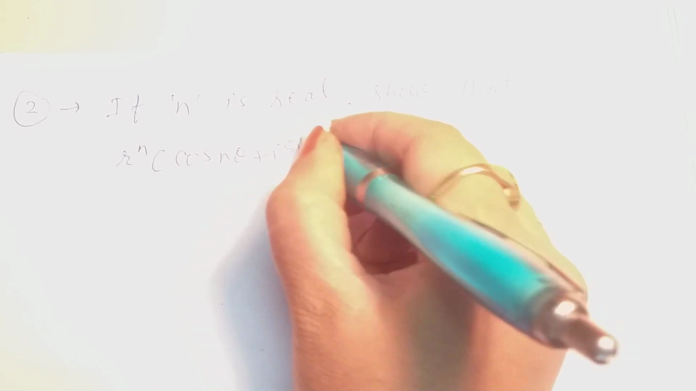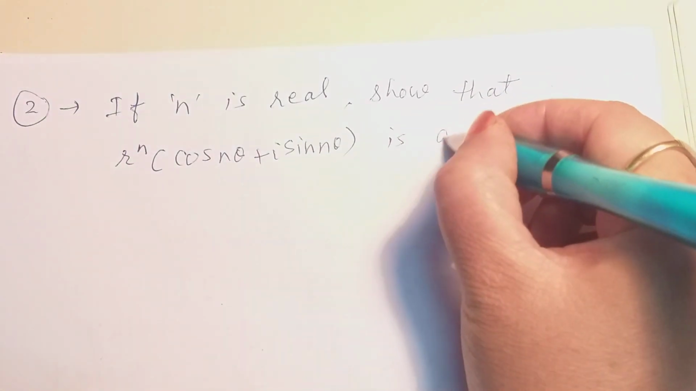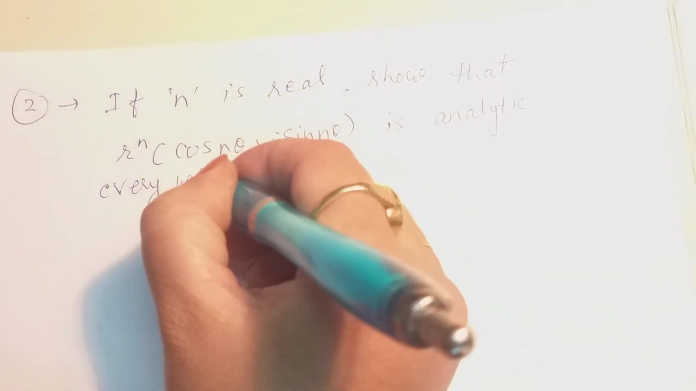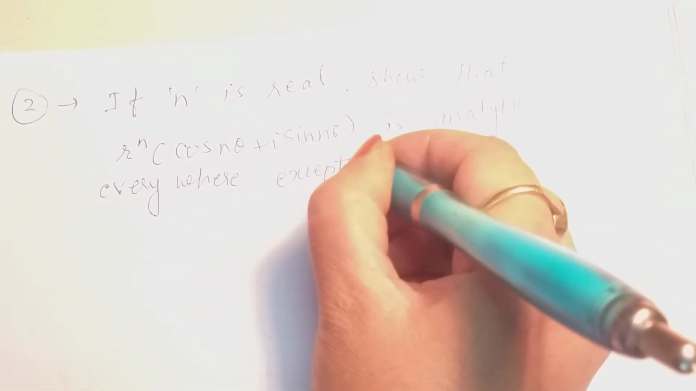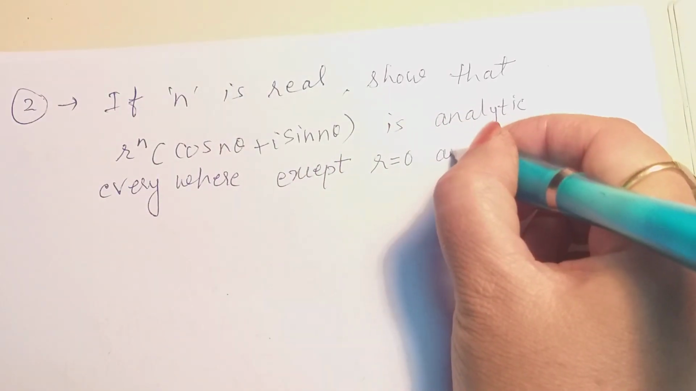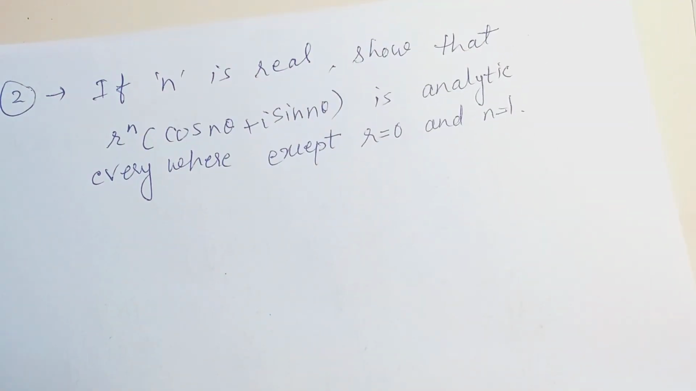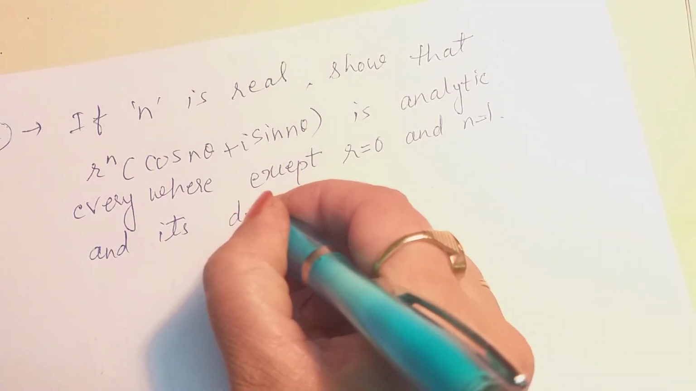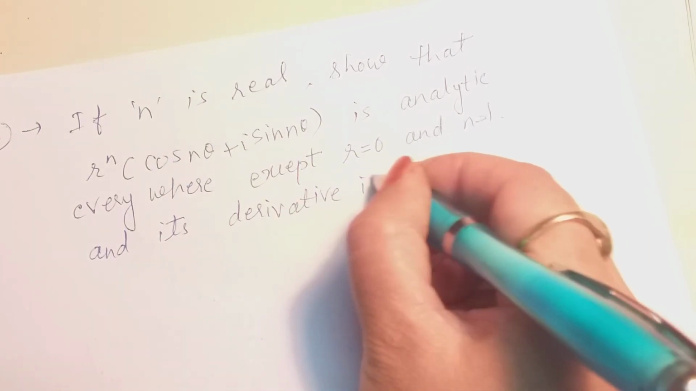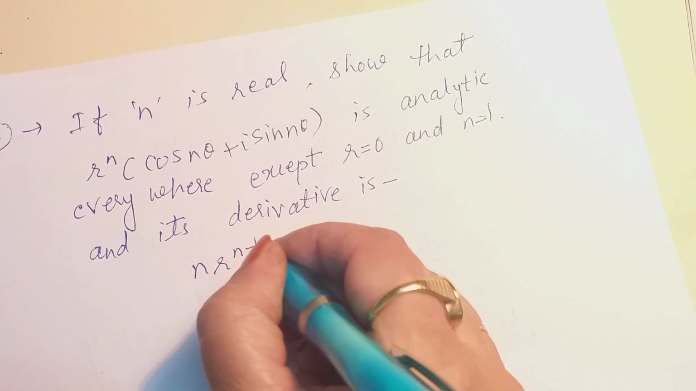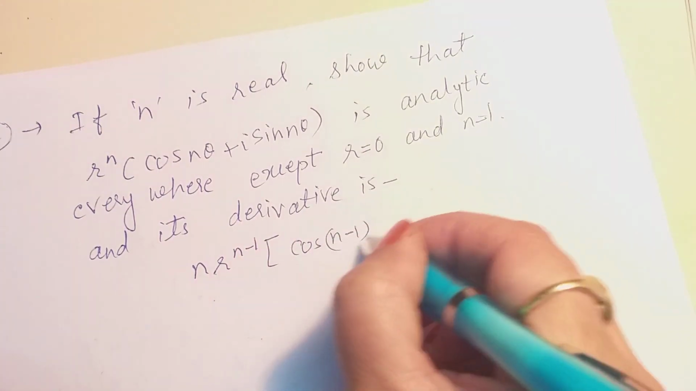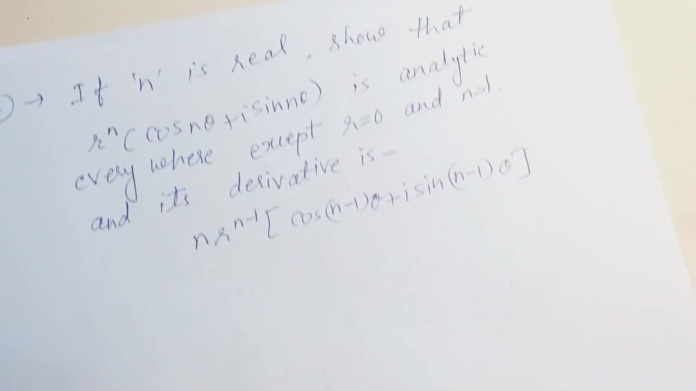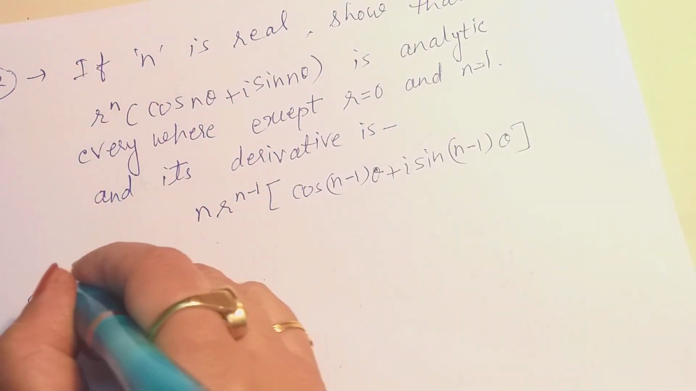plus iota sin n theta is analytic everywhere except r is equal to 0 and n is equal to 1, and its derivative is n r to the power n minus 1 (cos (n minus 1) theta plus iota sin (n minus 1) theta). Okay, now we see the solution.